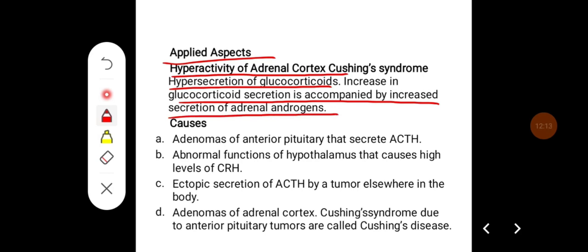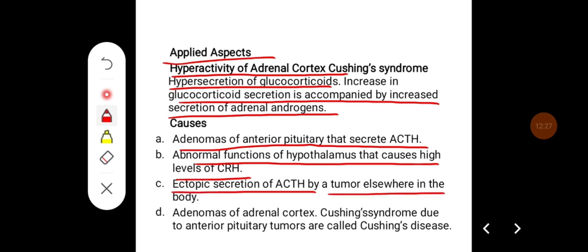Some of the causes for Cushing syndrome are adenomas of the anterior pituitary that secrete excess ACTH, abnormal function of the hypothalamus that causes high levels of corticotropin releasing hormone, and ectopic secretion of ACTH by a tumor elsewhere in the body. They are also caused by adenomas of the adrenal cortex.